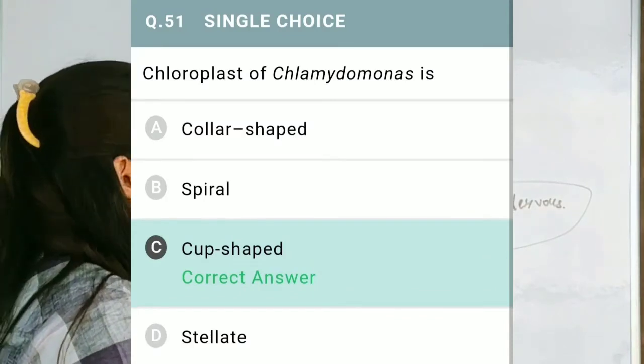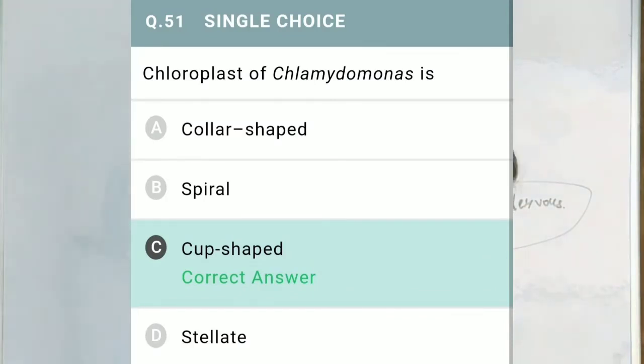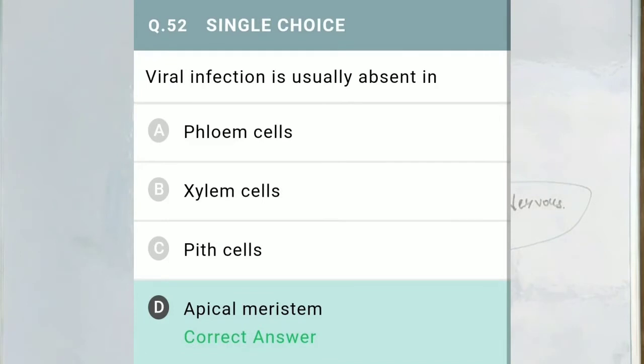Now move to question number 51, and question number 51 says chloroplast of Chlamydomonas is. So the correct option is C, that is cup shaped. Now move to the next question, question number 52. Question number 52 says viral infection is usually absent in. Now the correct option is apical meristem.